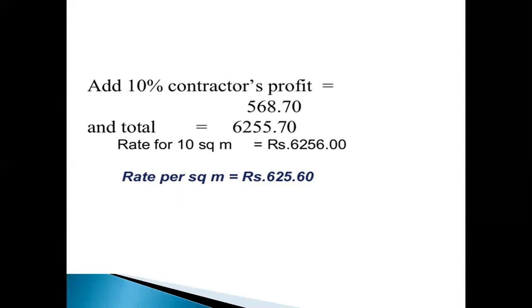So here, for materials and labor, we calculated each rate, then added the 10% contractor profit. So the grand total added gives the final value per square meter of construction or project.